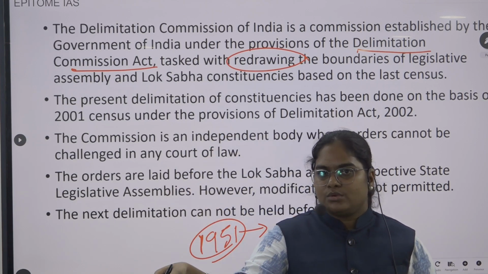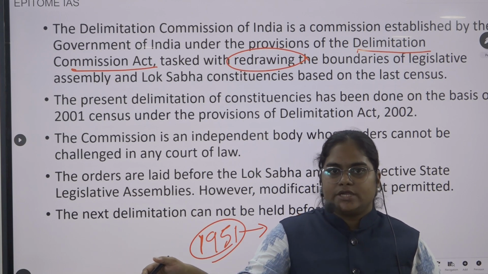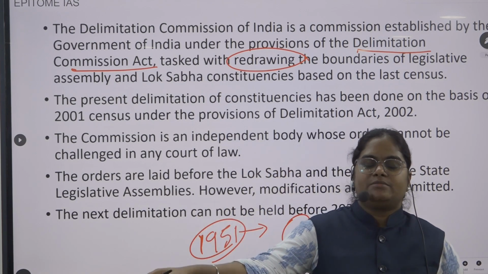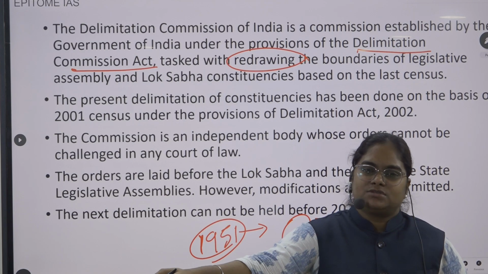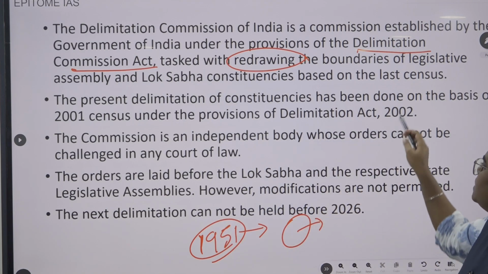Is that fair? No, right? So whatever changes are happening should be taken into account. That's why from time to time they redraw the boundaries of these constituencies.